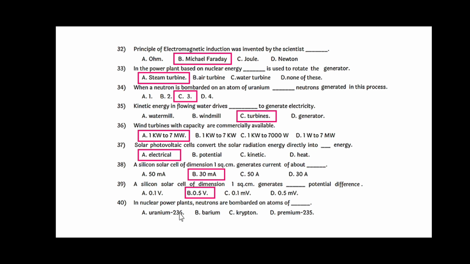In nuclear power plants, neutrons are bombarded on atoms of uranium-235. So friends, these are the important MCQs as far as the first 5 topics are concerned. Prepare them properly. Use additional study material.